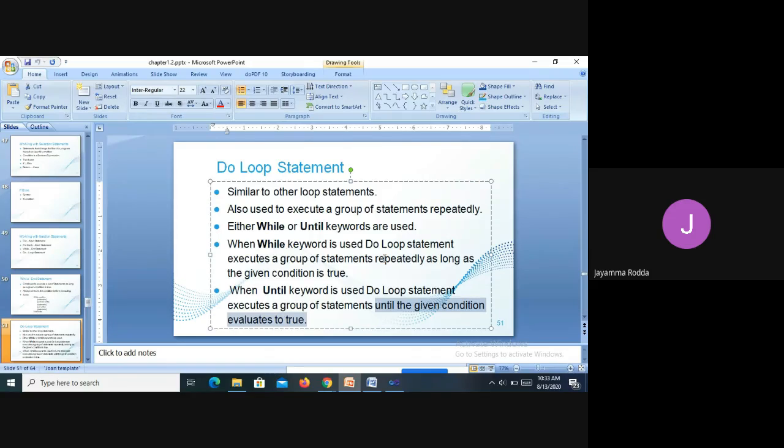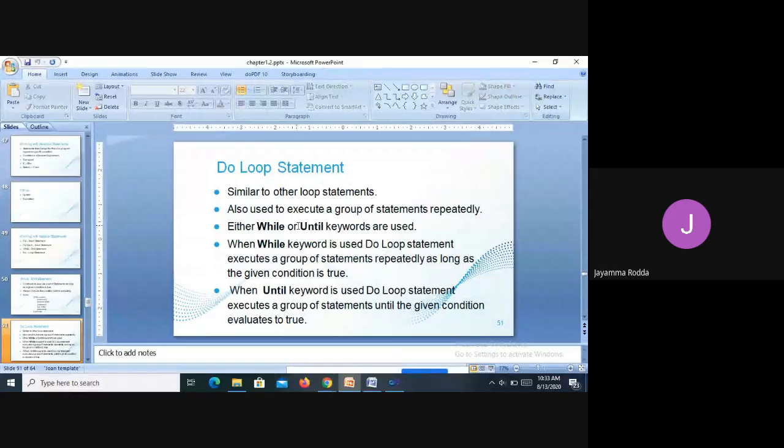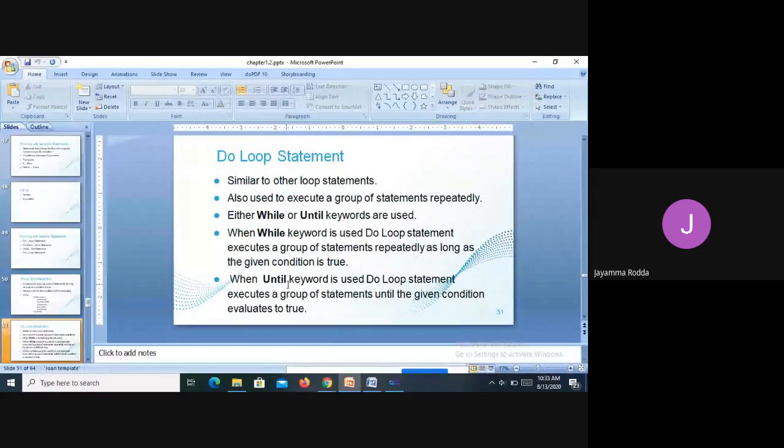This is the opposite of While. So before that, the condition is false. Until the condition reaches true, the set of statements will get executed. So this is the difference between While and Until.